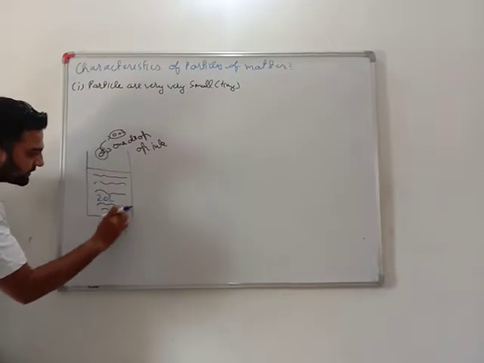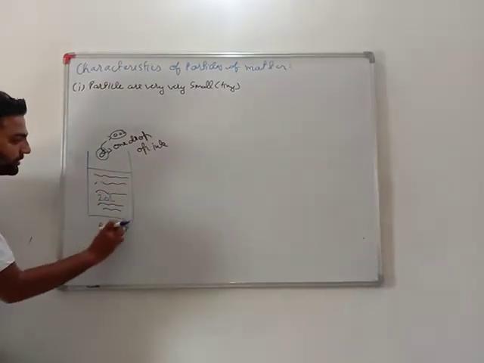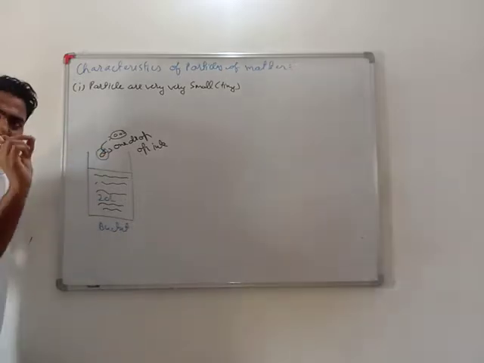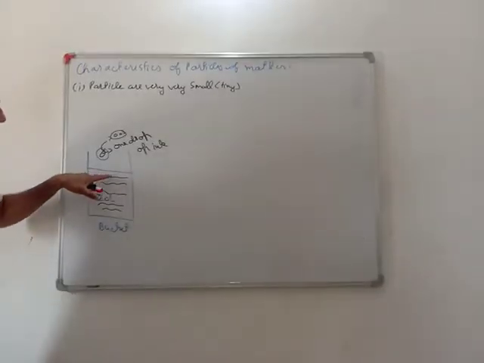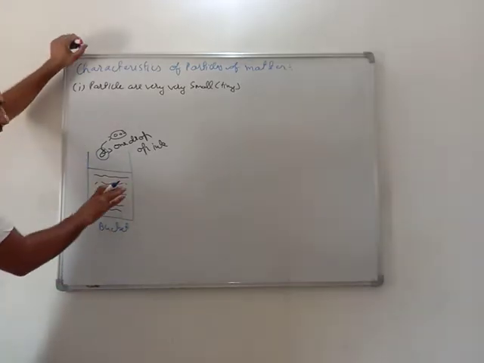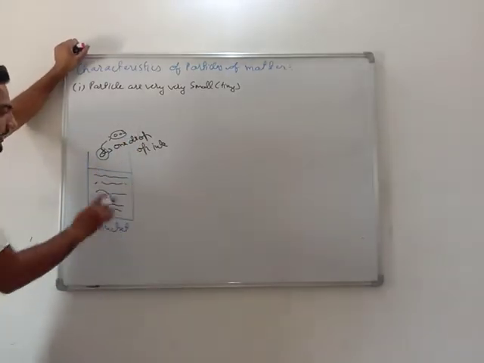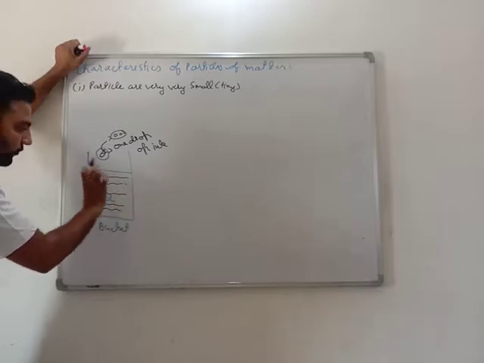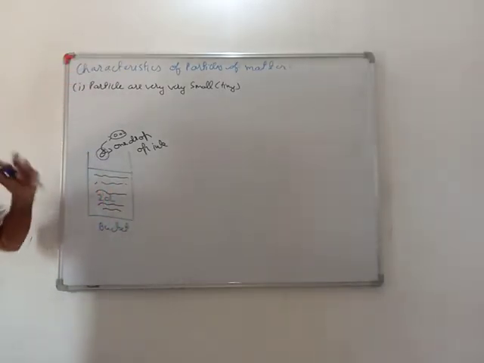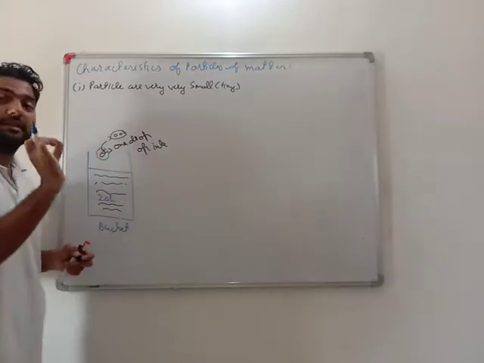That's why it got dissociated completely into this area. If it were made up of very few particles, then obviously it would not have dissociated up to this level, and moreover the color would have been more dilute. But I can see that this made the water enough black. It means this single drop is having enough number of particles.